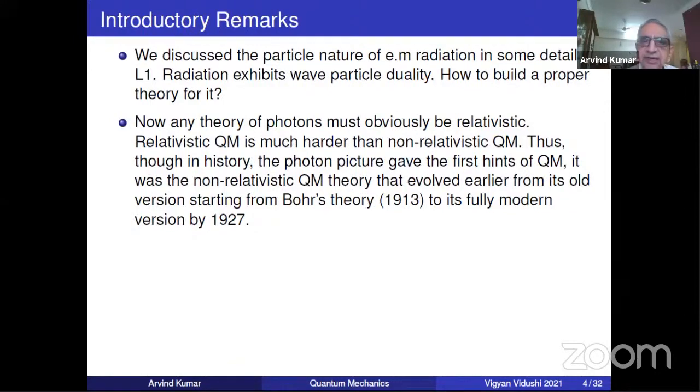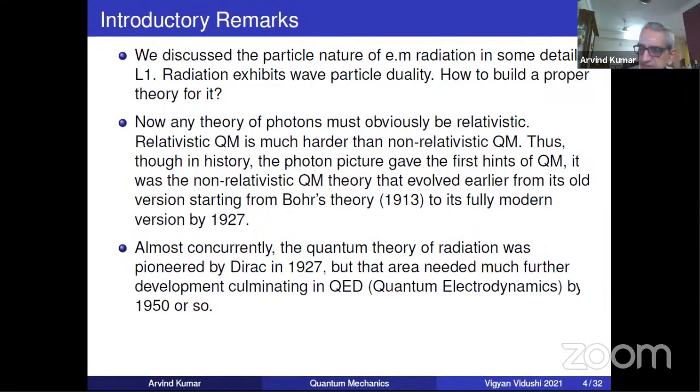Of course, Einstein and Debye had done some work on specific heats, but basically non-relativistic atomic theory started with the great paper of Bohr in 1910, and then it was old quantum theory till, as I told you yesterday, we came to the fully modern version by 1927, which is the aim of this course.